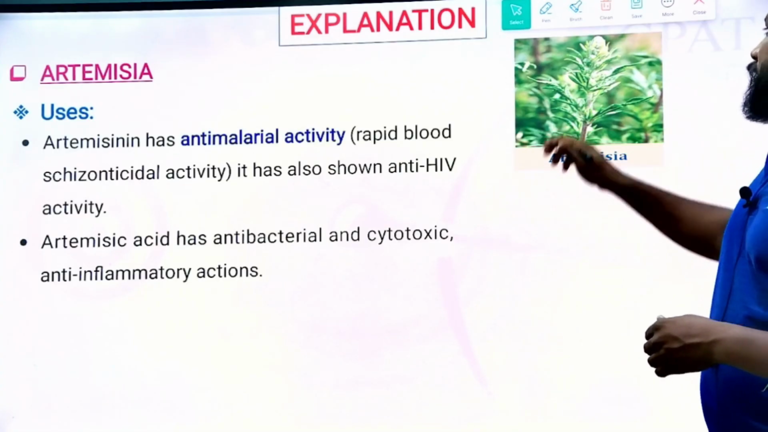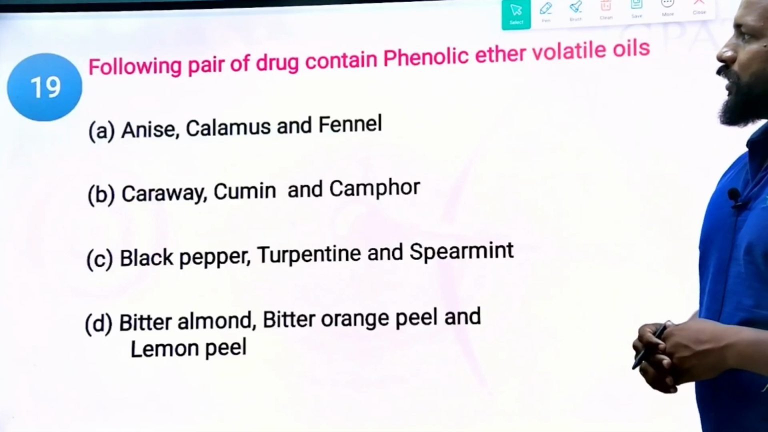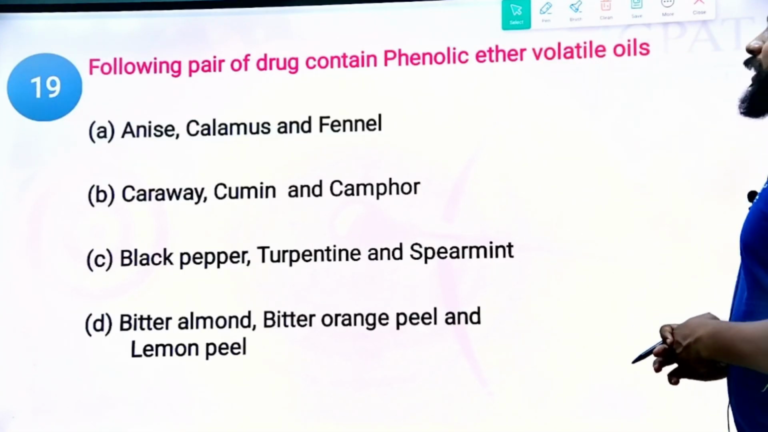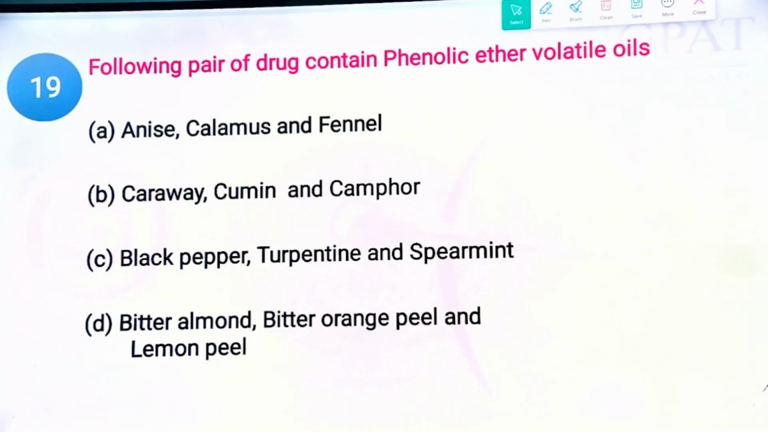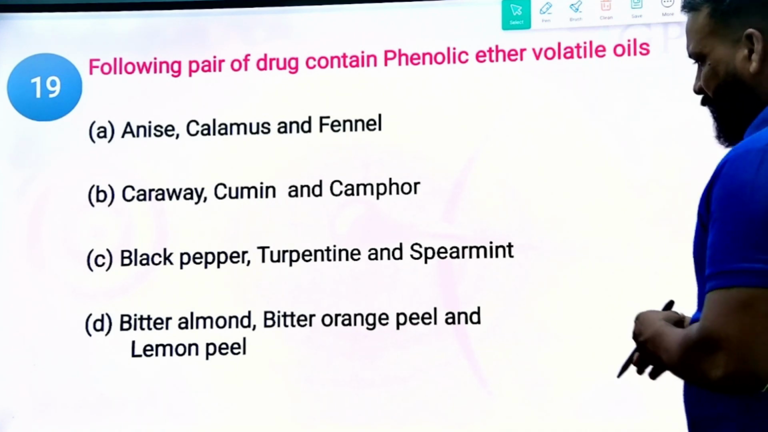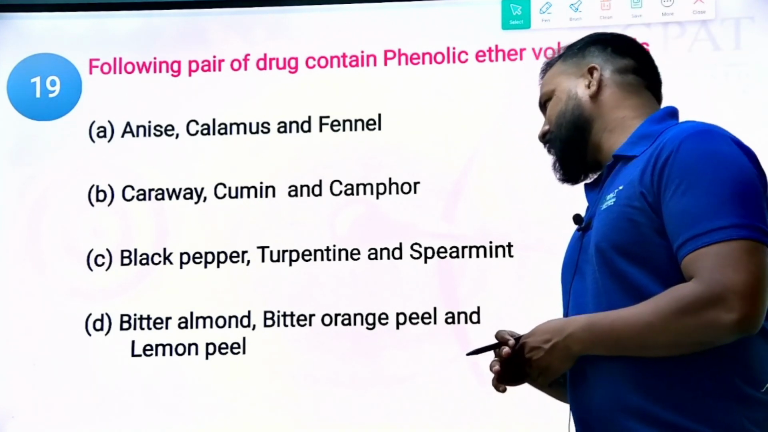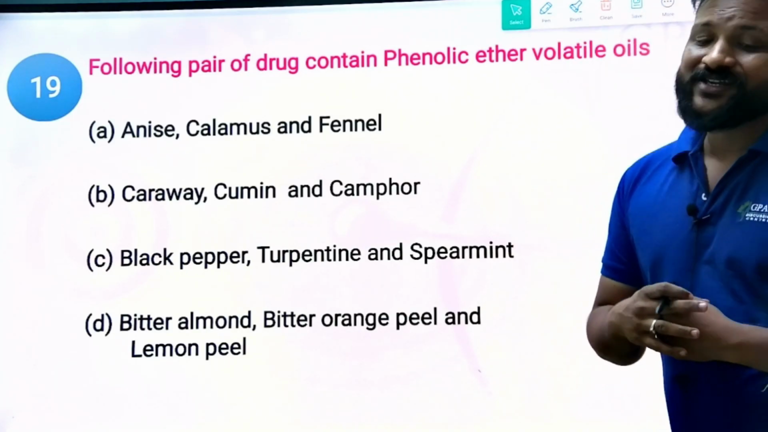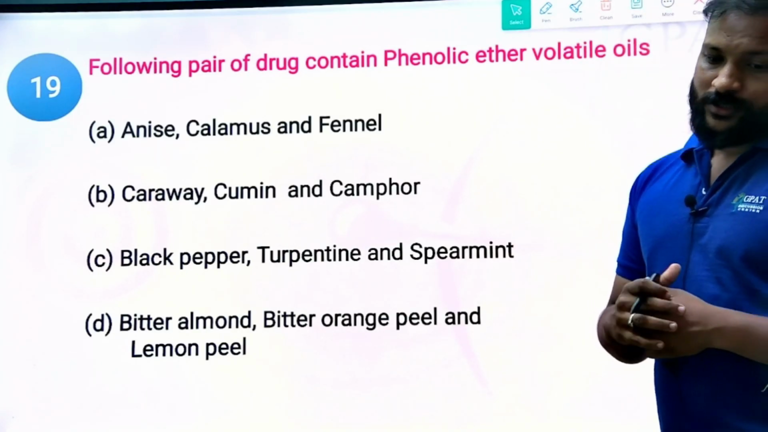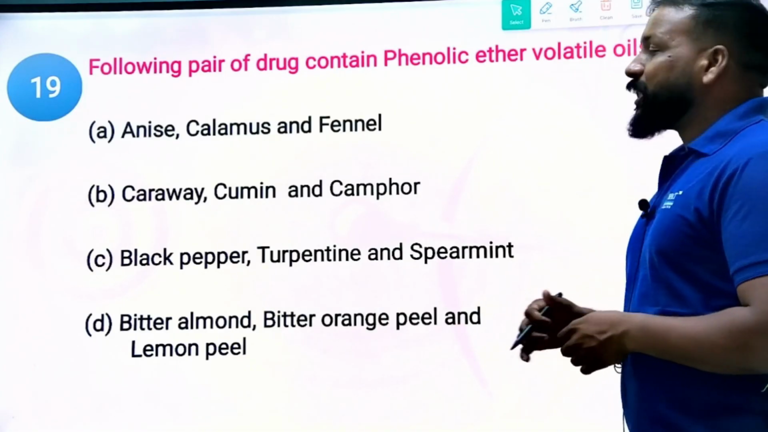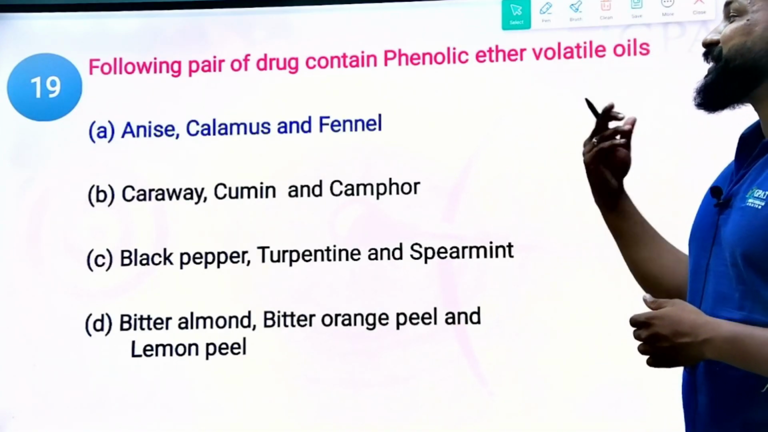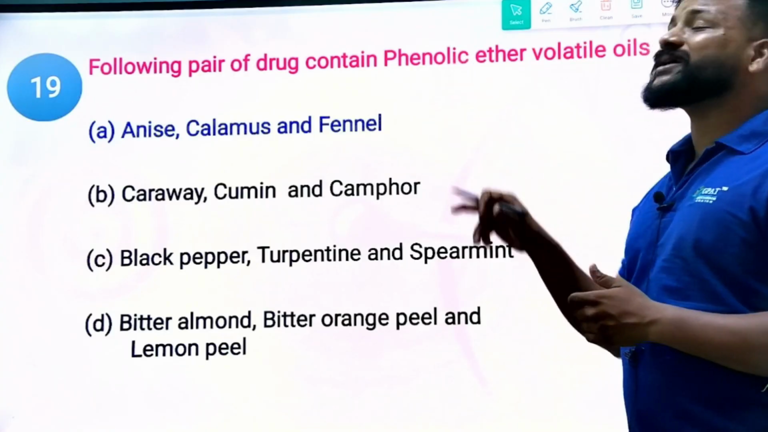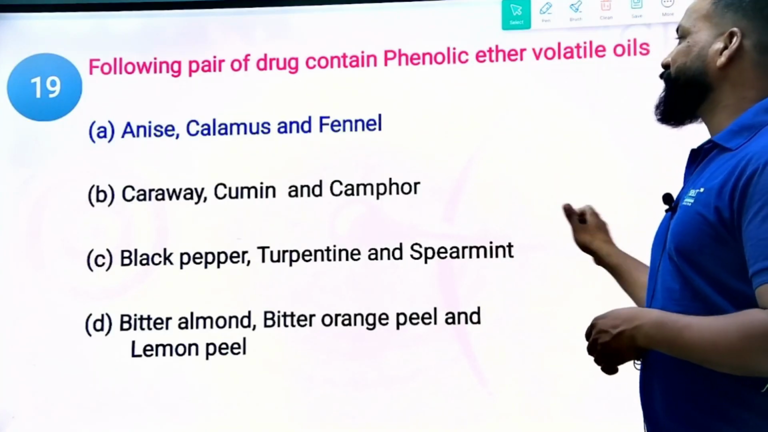Next. Coming to the next question: which of the following pairs of drugs contain phenolic ether volatile oils? Anise, calamus, fennel; caraway, cumin, and camphor; black pepper, turpentine, and spearmint; bitter almond, bitter orange peel, and lemon peel. So which of the following has phenolic ether volatile oils? The right answer will be option A: anise, calamus, and fennel. They belong to phenolic ethers.